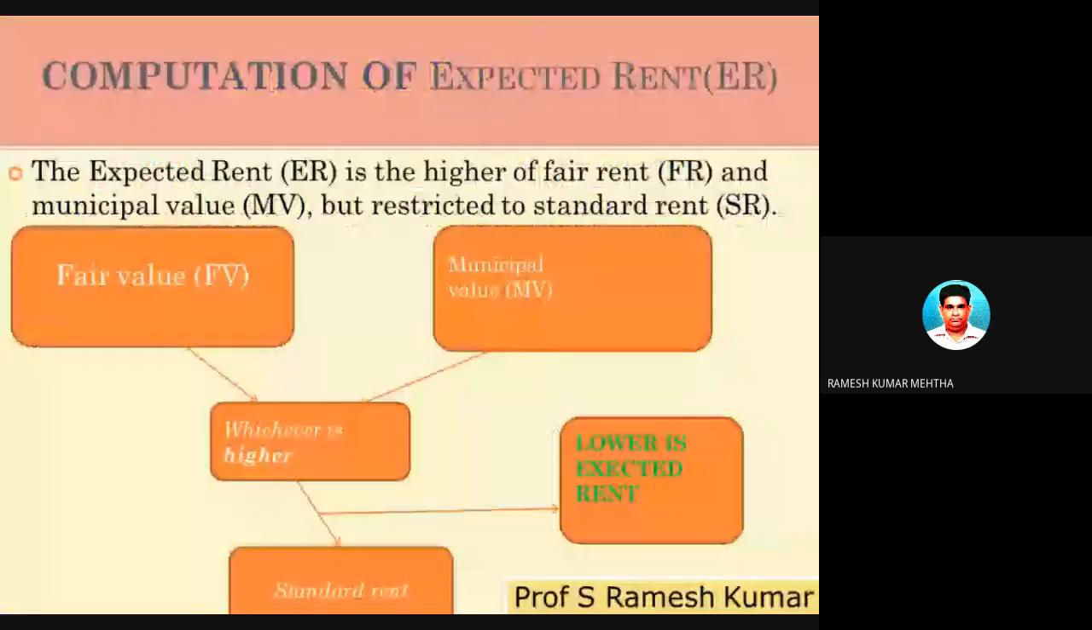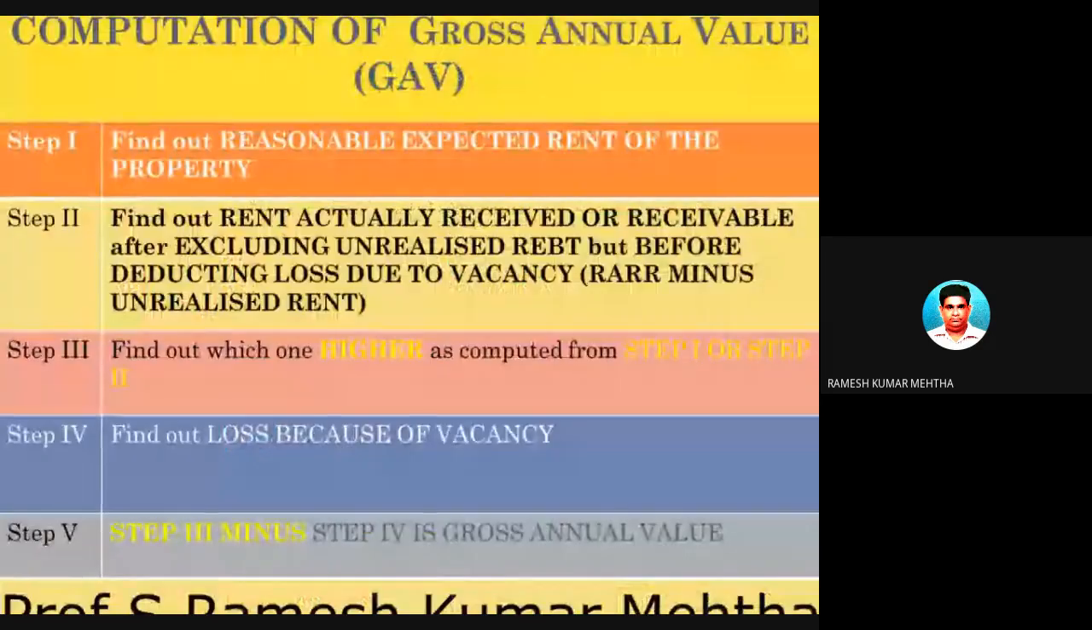Don't worry. Number 2 is, after you have found out the first step, that is the reasonable expected rent of the house property. Very important. If you attend today's session, only then will you understand. If you are absent today, you will not understand for sure. So the first step is to find out the reasonable expected rent. I will do some problems on this and we will understand it.